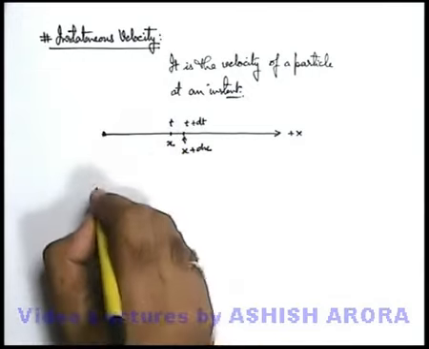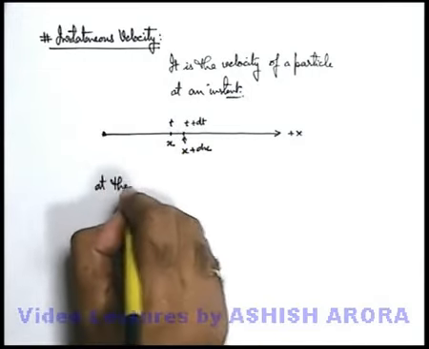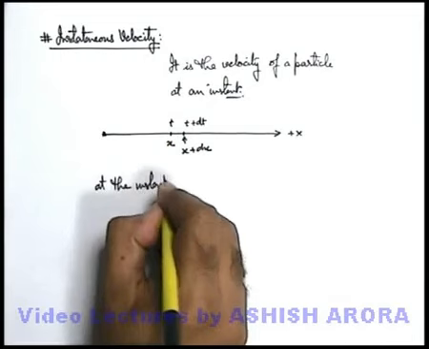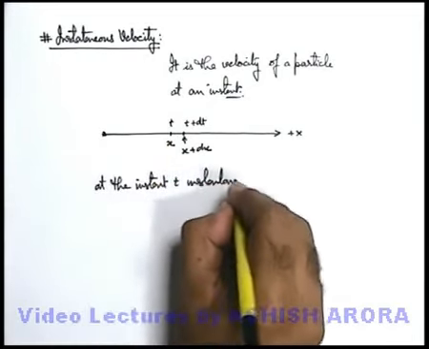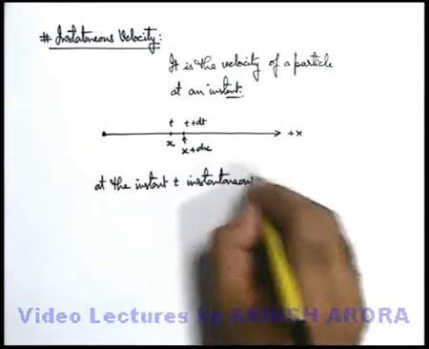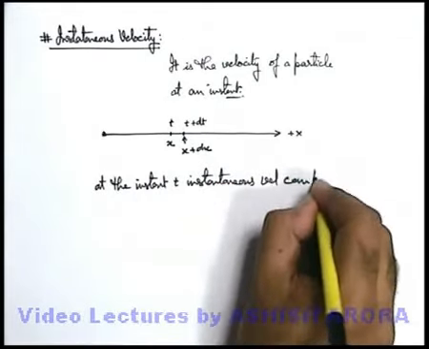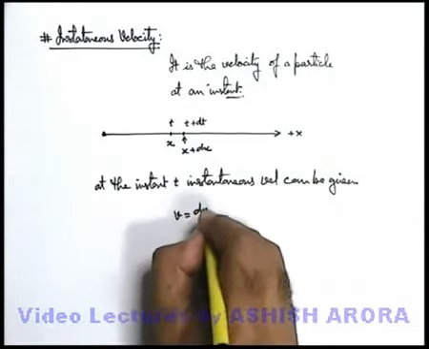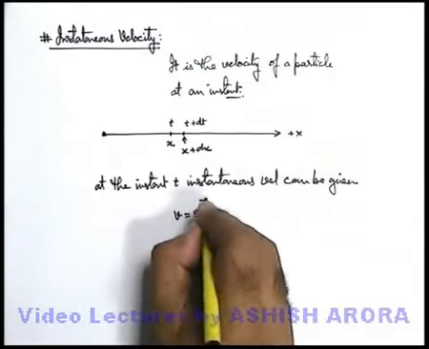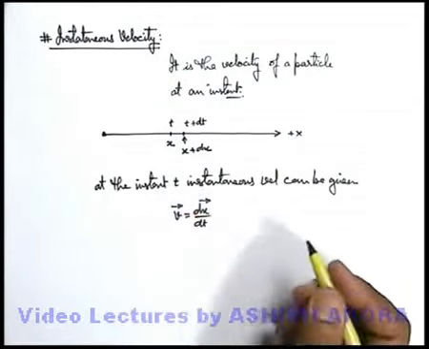So at this instant t, instantaneous velocity is given as v equals dx by dt. As it is velocity, we define it in vector form.